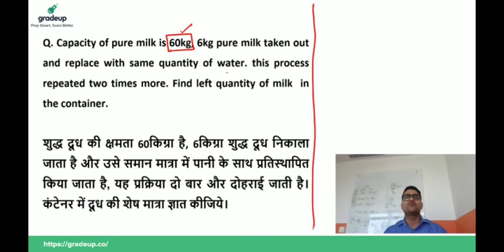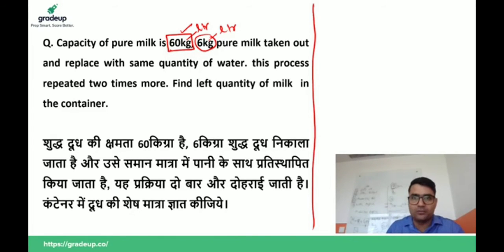So guys, suppose we have a container in which we have 60, this should be liter. Okay, then there is no problem. Suppose you have a container in which you have 60 liter of milk. What you are doing is taking 6 liter of milk and replacing it by water, and you are doing this process 2 times more. That means you are doing it a total of 3 times.